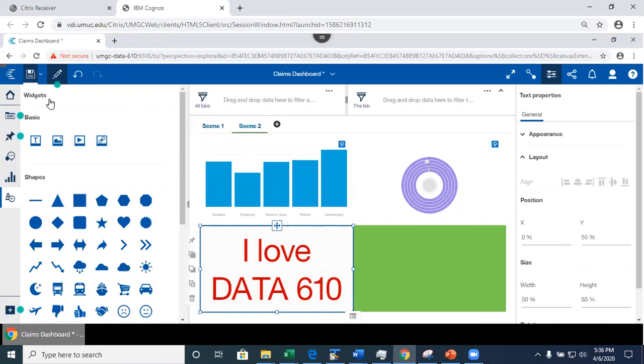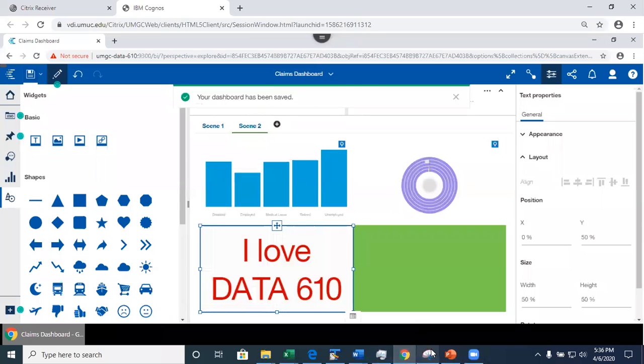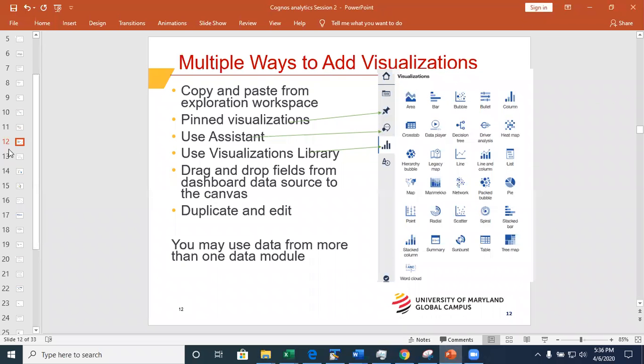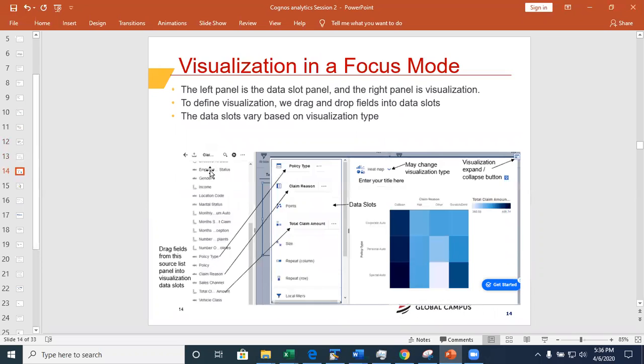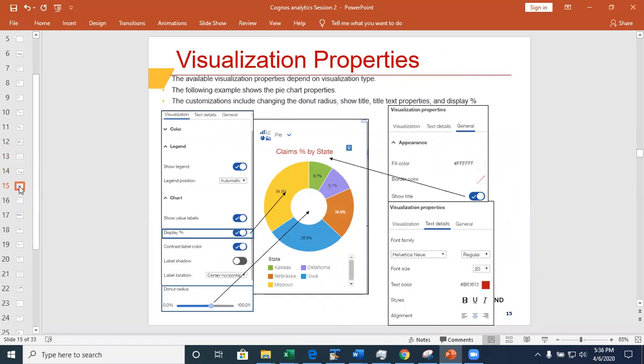Now I'm going to save this. And I believe in one of the slides, I spelled out the properties of the text. Right, so in here, from the visualization library, I did the heat map, but in general, the properties you can choose depend on visualization type. The slot that you specify also depends on visualization type. There are many visualization types. If I did every single one of them, we would be here until morning. Okay, so maybe until Wednesday morning even. All right, so here are the available properties.